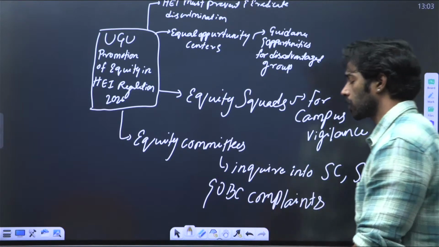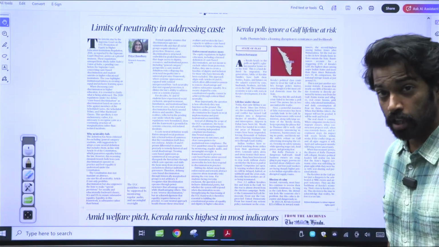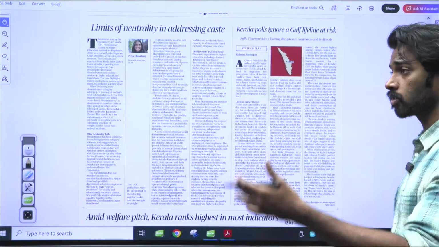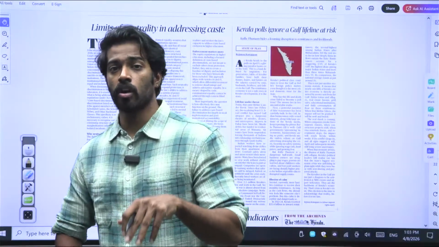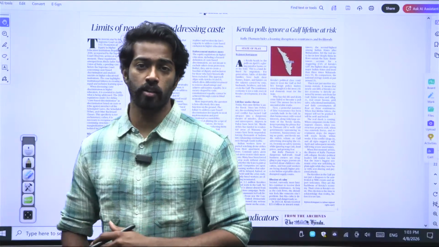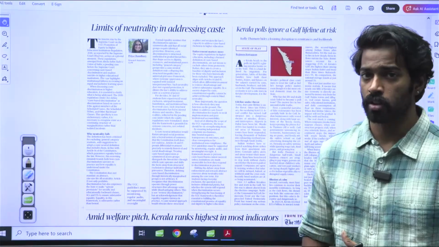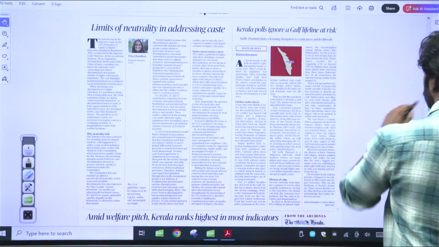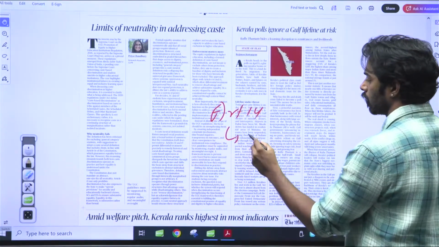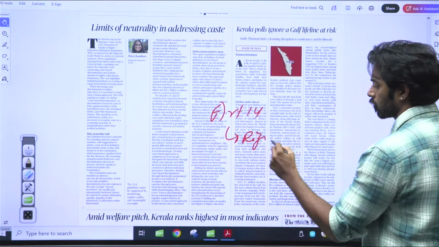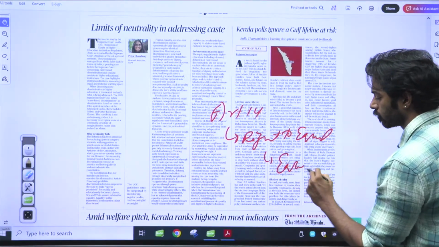The reason we are talking about this particular regulation is because the Supreme Court has recently put a stay on these regulations. And the reason they put a stay on these regulations is because many people are criticizing the regulation for not including general category people or general category students, because Article 14 says everyone should be treated equally, right? Article 14 says right to equality, where everyone should be treated equally.